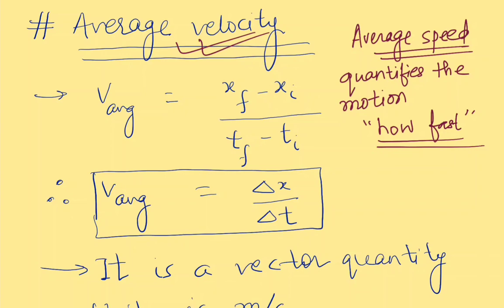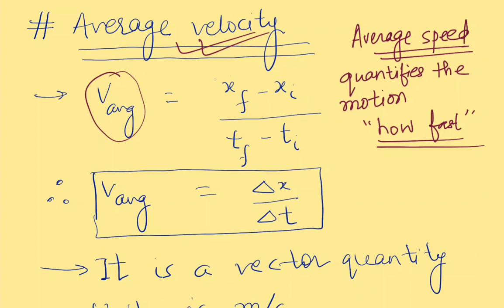Mathematically, V average is the symbol of the average velocity, and it is a ratio of two quantities. In the numerator we have xf minus xi. xf is the position of the particle in question at time tf, and xi is the position of the particle at some initial time ti.